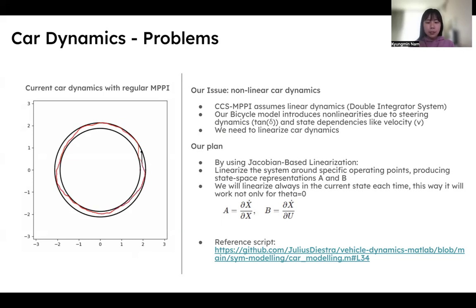Our current plan is to use Jacobian-based linearization. We linearize the system around specific operating points, producing state space representations A and B. This means that we will linearize in the current state each time, and this way it will work not only for when theta is 0.